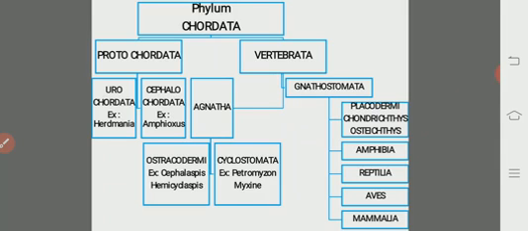Let us see the Pisces. All the placodermi, chondrichthyes, and osteichthyes are grouped under Pisces. Pisces are also known as fishes.